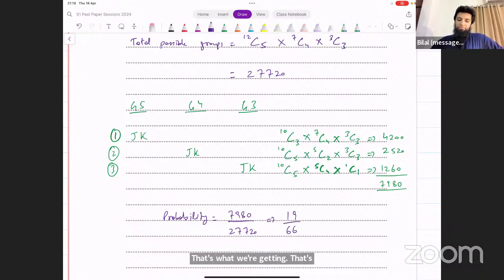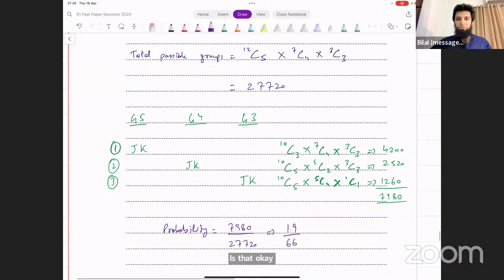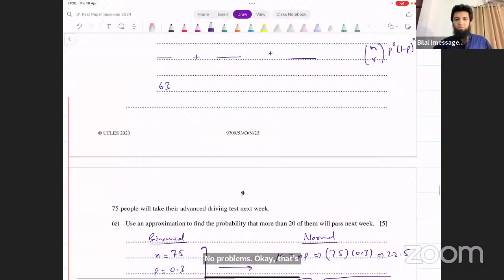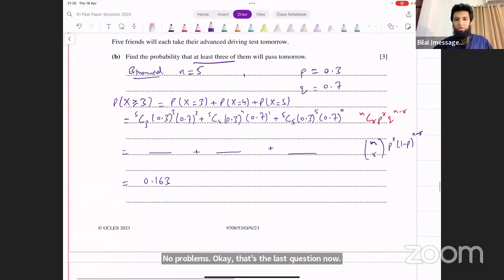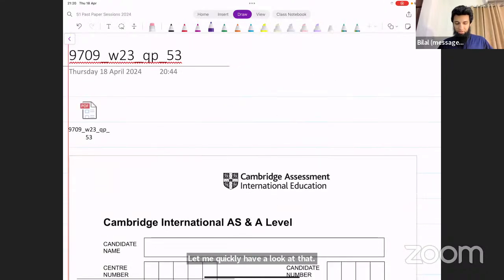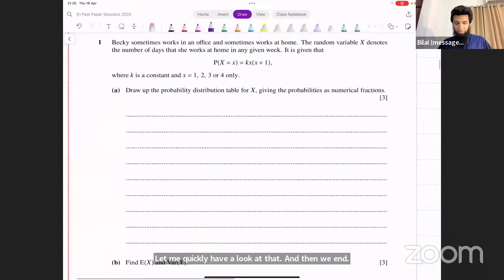Is that okay? No problems? Okay, that was the last question. Now, Sufyan is asking about question number 1, part A. Let me quickly have a look at that, and then we end. Let's see how long that is. Okay, so only 3 marks.